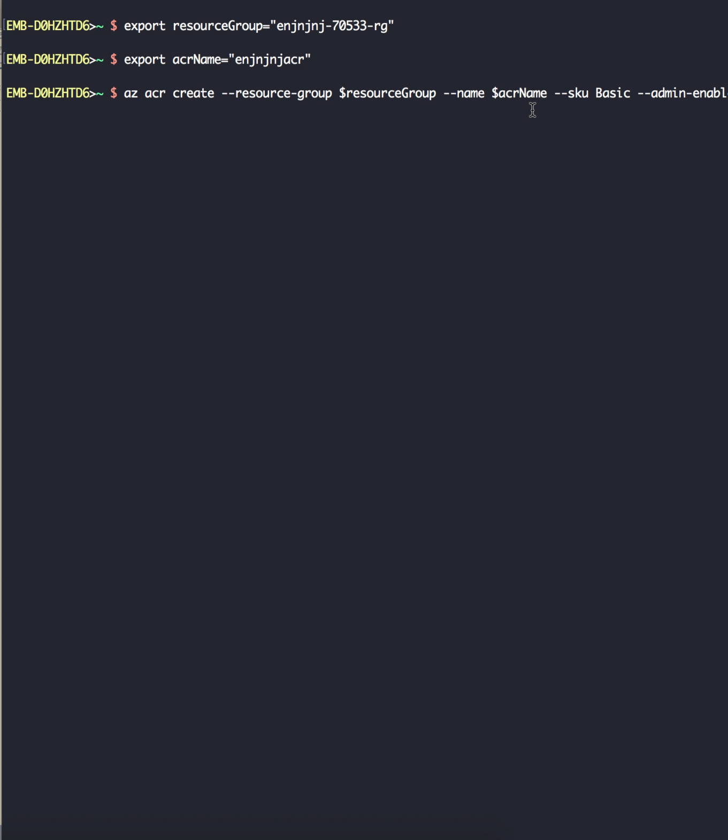And there's also a command to find out credentials. There's a specific command that you can use to just get a username, and also a command to get a password.